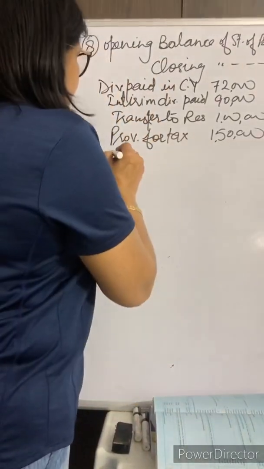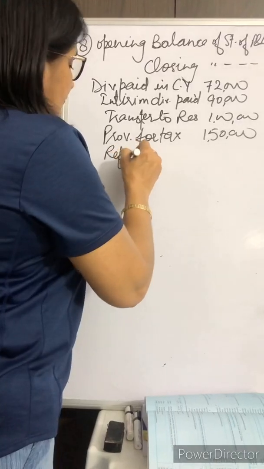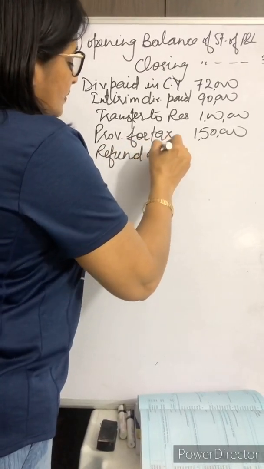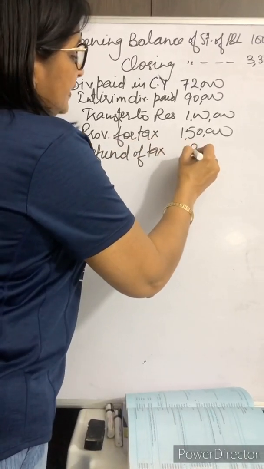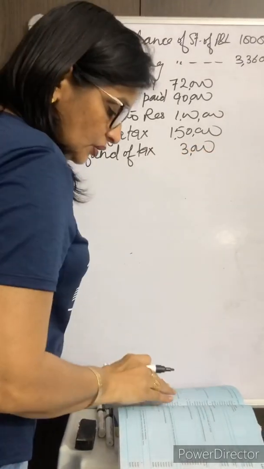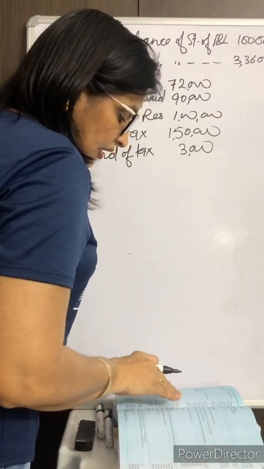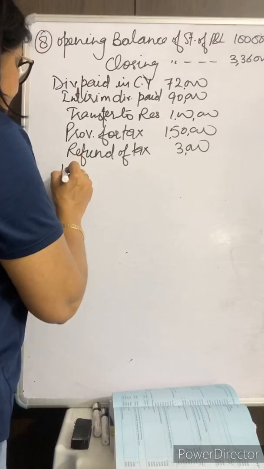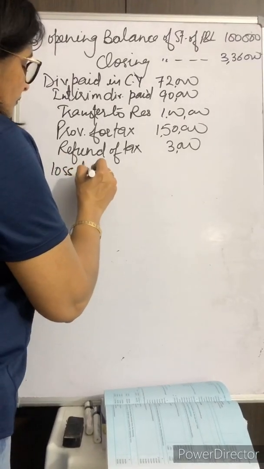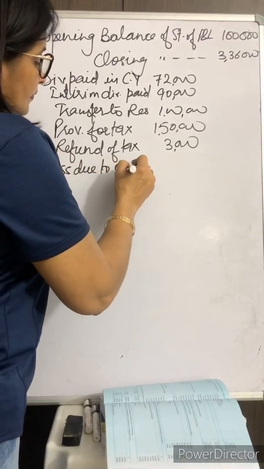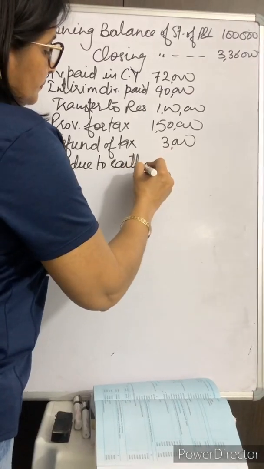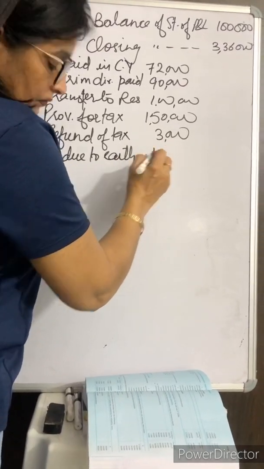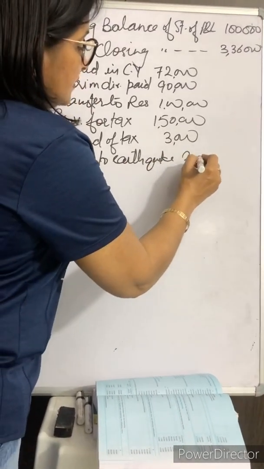Refund of tax 3,000. Then loss due to earthquake, that is 2 lakhs.